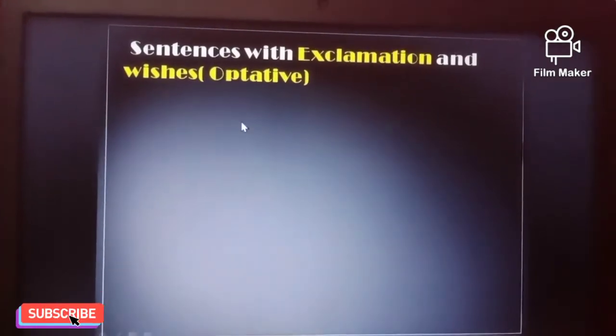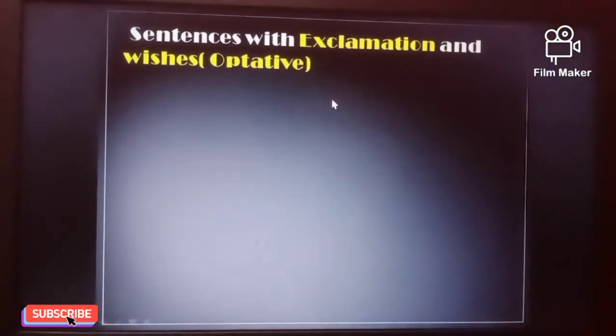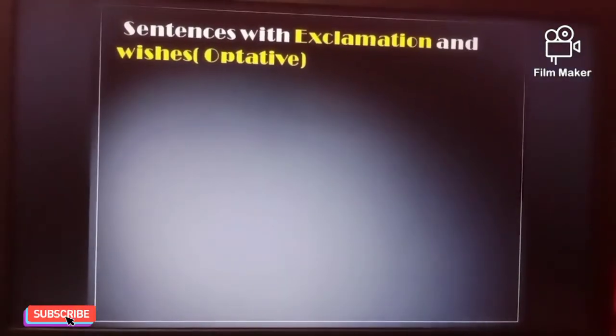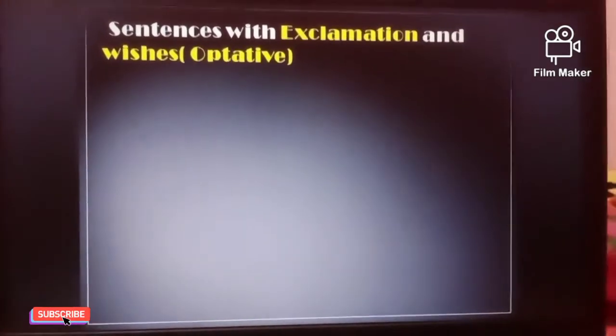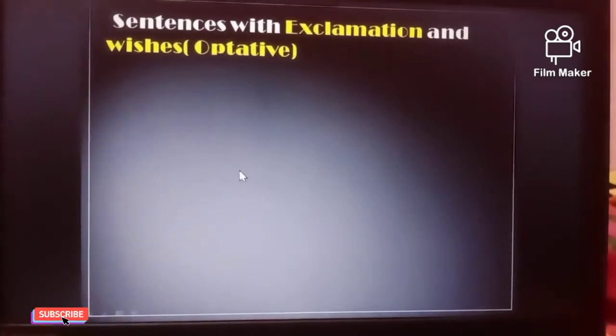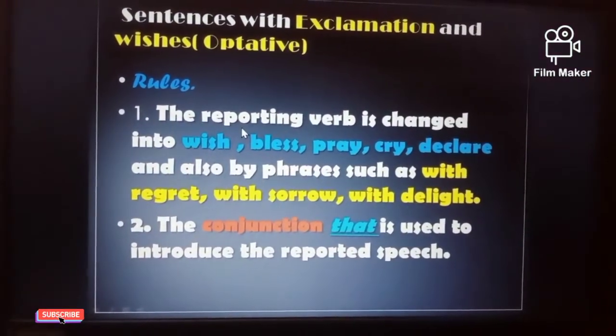Next category of sentence, that is sentences with exclamation and wishes. These are also called optative. Let's try to understand the rules before converting them into indirect speech.